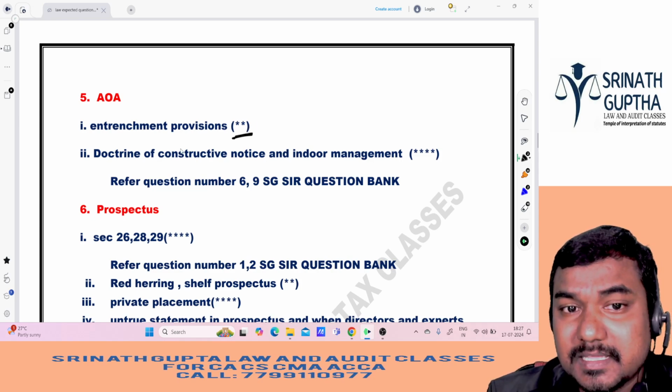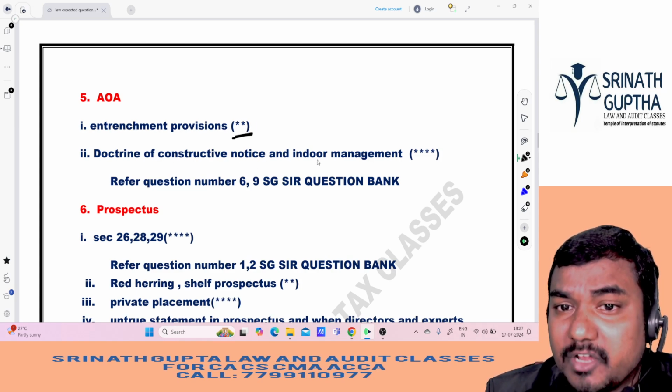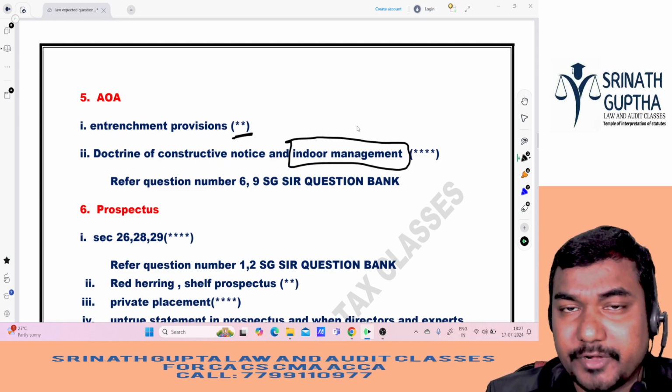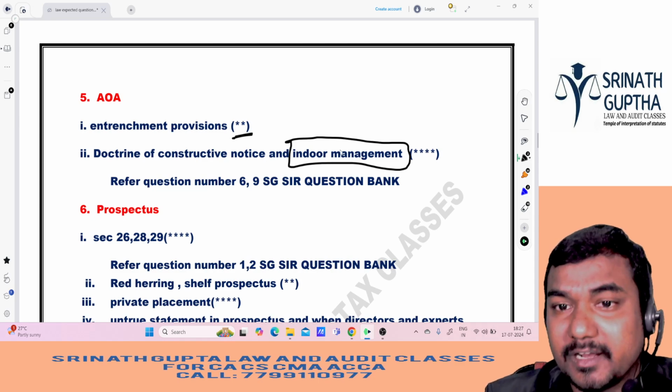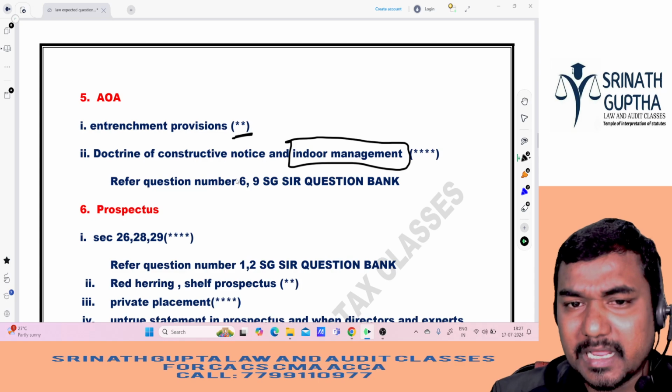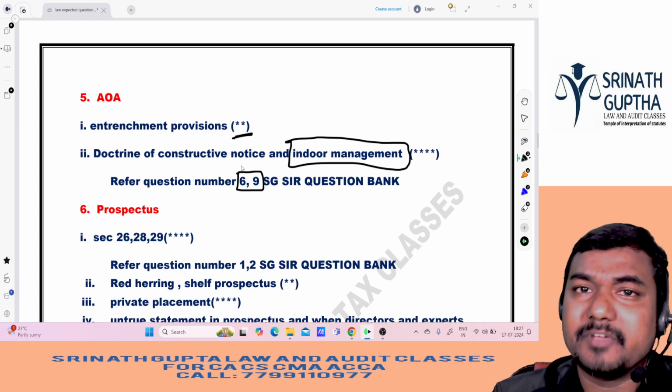2 marks, 2 stars. Doctrine of constructive notice, doctrine of indoor management, and with its exceptions, very important from exam point of view. In CA Foundation also, CA Inter also, indoor management and its exceptions are very important. That I covered 2 questions in my scanner. These 2 questions are coming frequently.